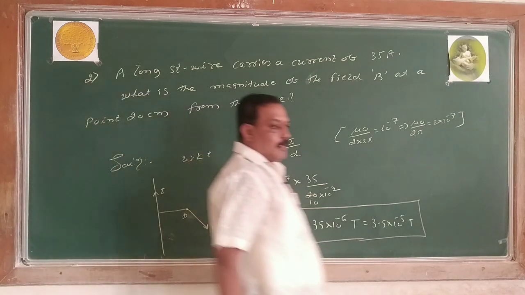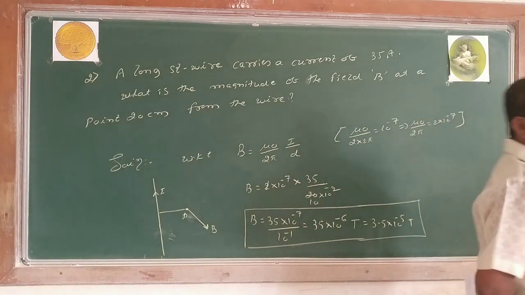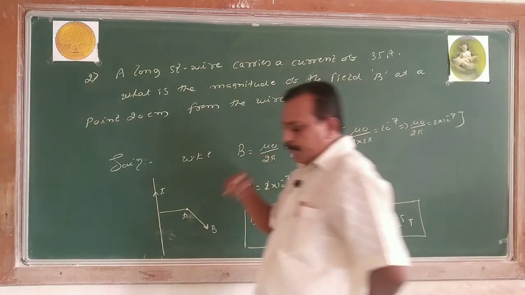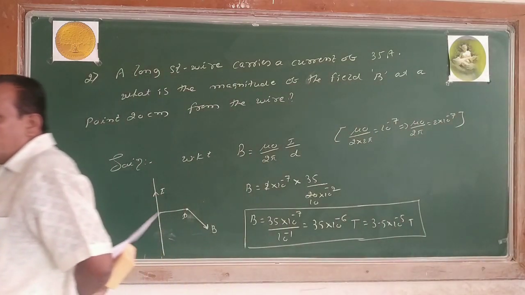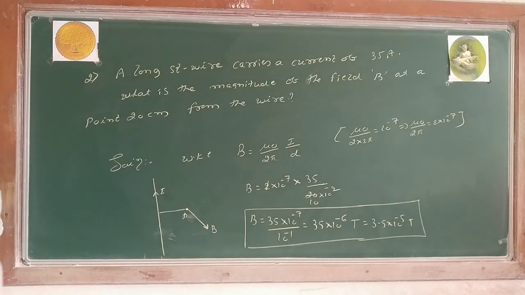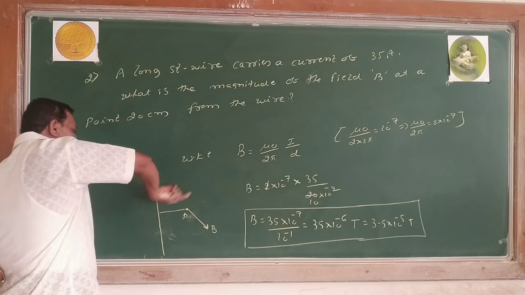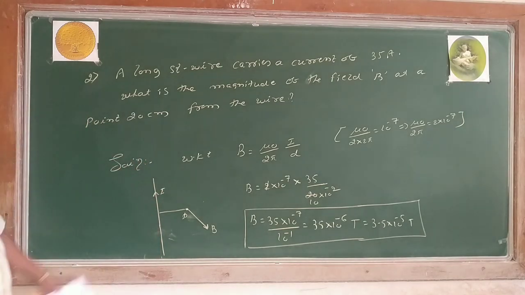He has not asked the direction of the magnetic field. If the current is moving upwards, the direction of the magnetic field is perpendicular to the point and it is directed into the plane of the paper. If it is downwards, it is out of the plane of the paper. Now it is upwards. Have a look once at the whole thing.